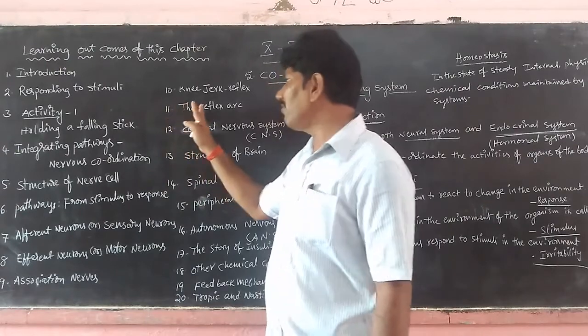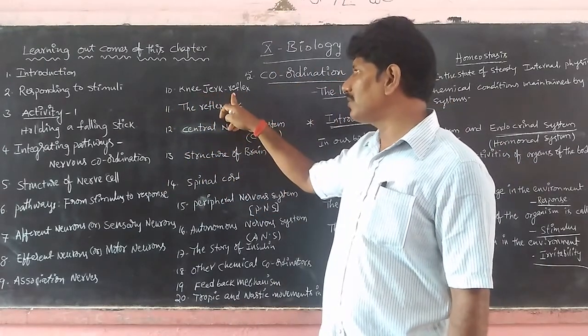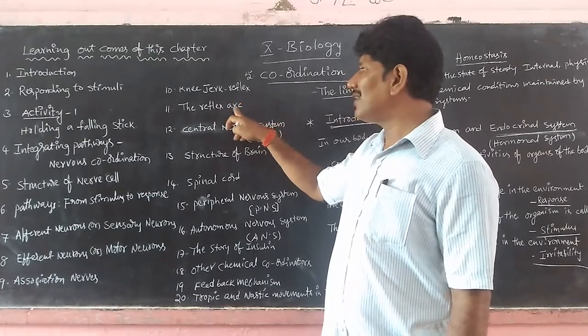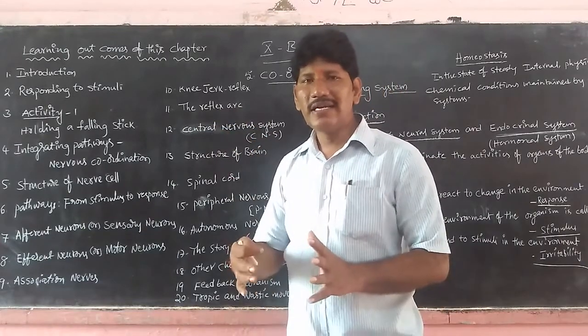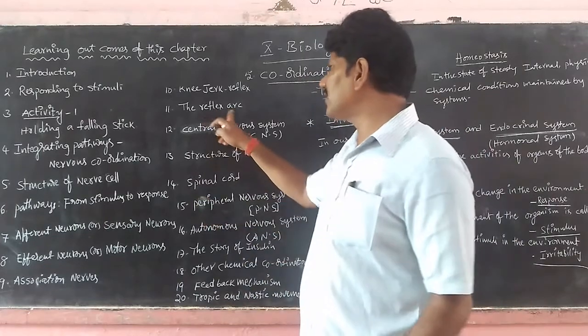Next we have concepts like the knee jerk. It is a reflex action. The pathway of reflex actions is called the reflex arc. These are sudden involuntary actions which are controlled by a mechanism like the reflex arc.